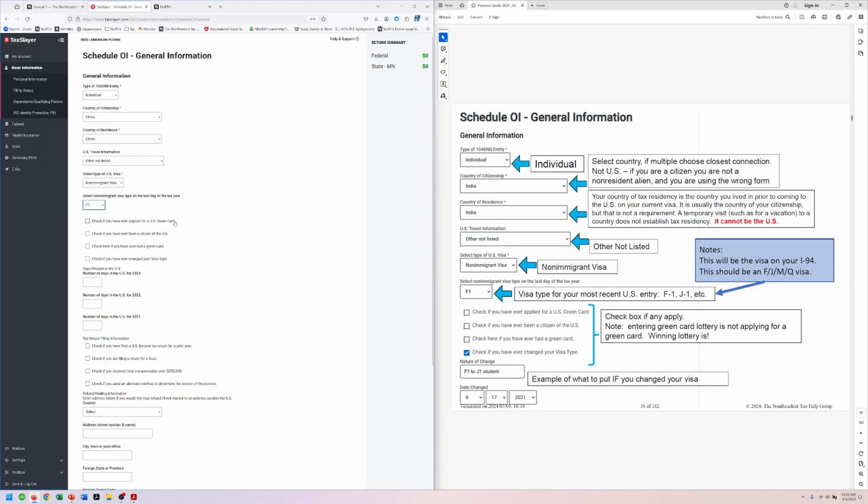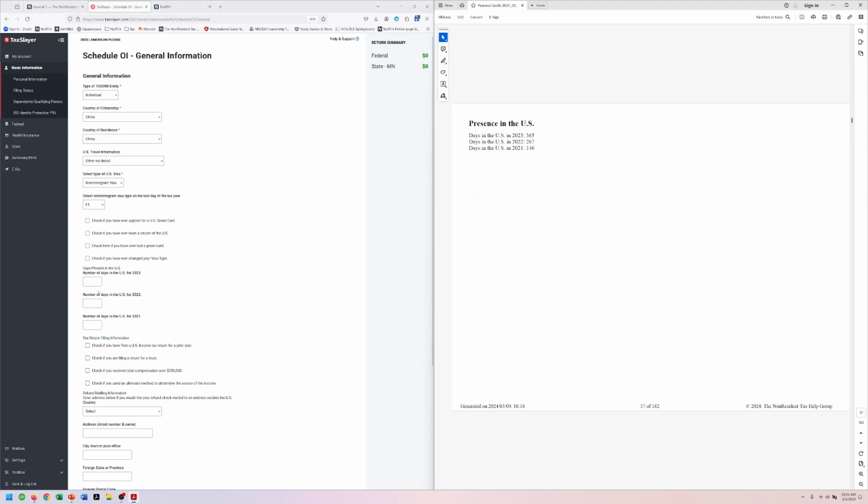She's never applied for a green card. Entering the green card lottery does not count for here, but if you win the green card lottery and you apply, then that does count. She's never been a citizen, never had that, never changed her visa. Number of days present. All right, so we have that information right here. So when she entered her travel days, that let us do all of the math to calculate those days for her. So 267 and 146.